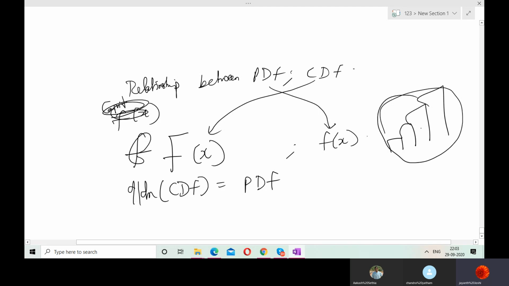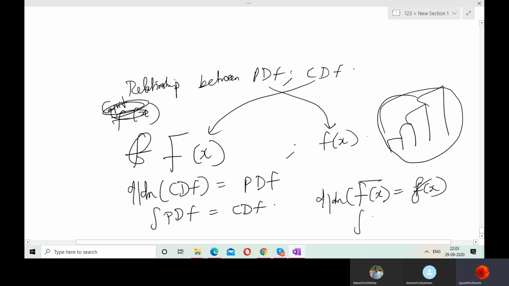If you want to break this integration, you have to differentiate. In the same way, the integral of the probability density function is the cumulative distribution function. So d by dx of capital F of x is small f of x, and the integral of small f of x is capital F of x.